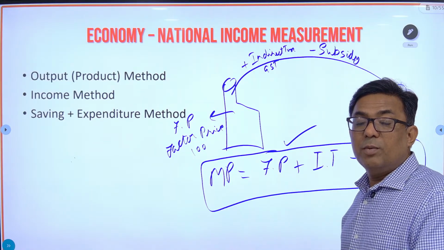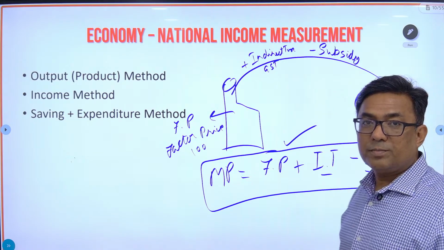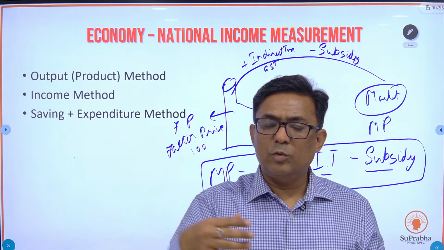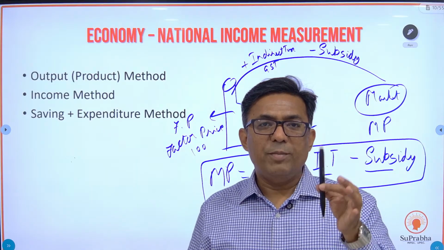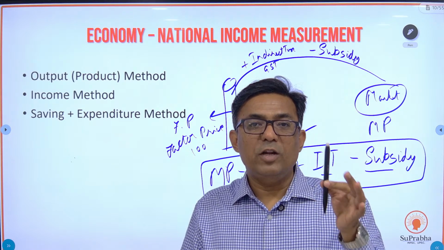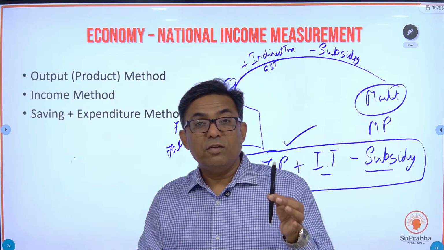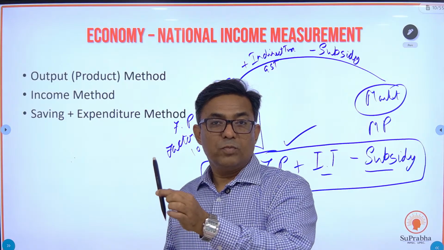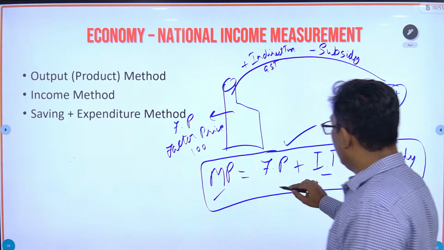What is the market price? Market price is equal to factor price plus indirect taxes minus subsidy. Okay, इसका मतलब अगर मेरे देश में, if this is my country, this classroom is my country, and in this classroom, within this territory, okay, I manufacture just one pen. The GDP of my country will be the value of this pen, but I can arrive at the value of this pen via two methods. One is a factor price, other is the market price. Okay, so I have got two values for the same product, market price and factor price.